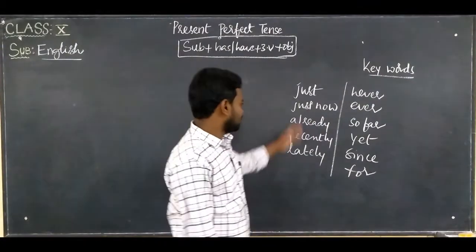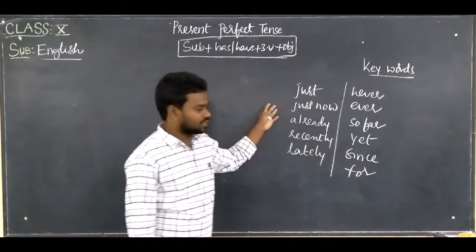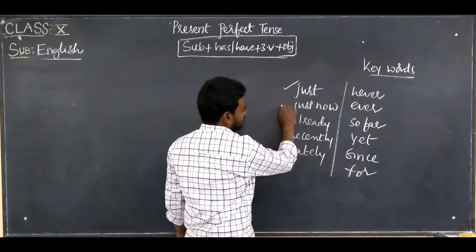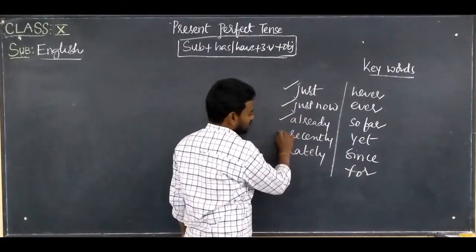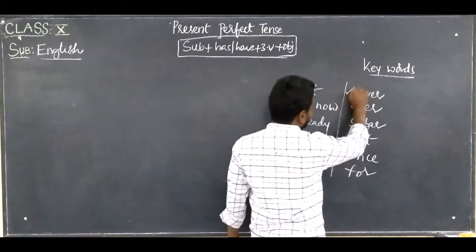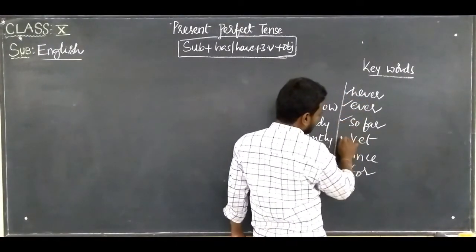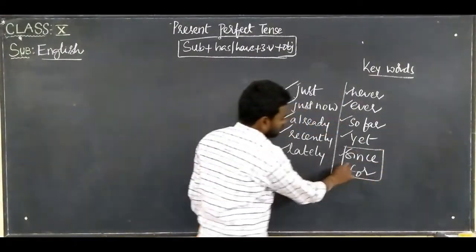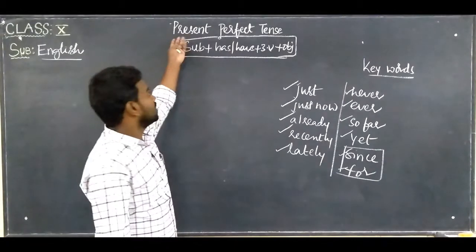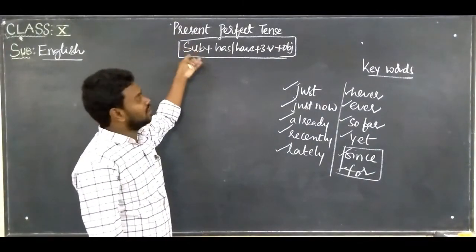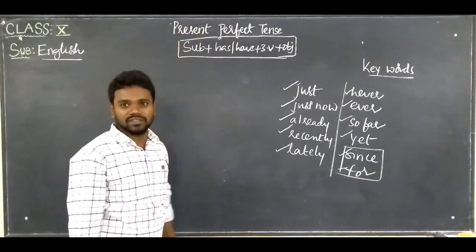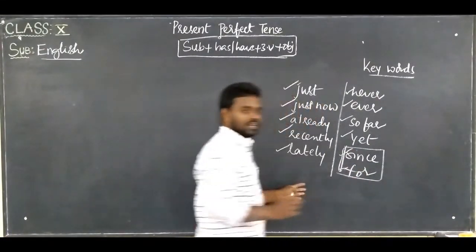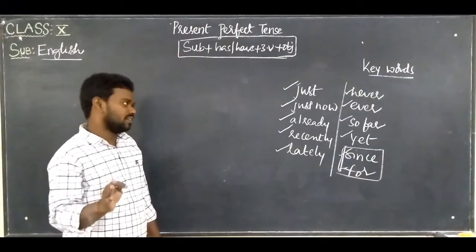So these are the keywords that we use in present perfect tense. Since and for, both the prepositions, we use them in present perfect tense as well as in present perfect continuous tense. These two I will teach you separately when I teach you present perfect continuous tense.